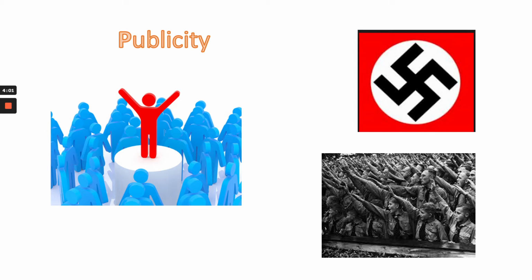So how were the Nazis able to stand out from all of these other nationalist parties? Well, because they were masters at publicity. Hitler, for example, created the swastika, which was then used in huge numbers of flags and banners and posters all around the country so that people recognized the party. They also created the salute, the hand raised salute, which meant that they stood out from other parties who just didn't have those ways of being noticed.